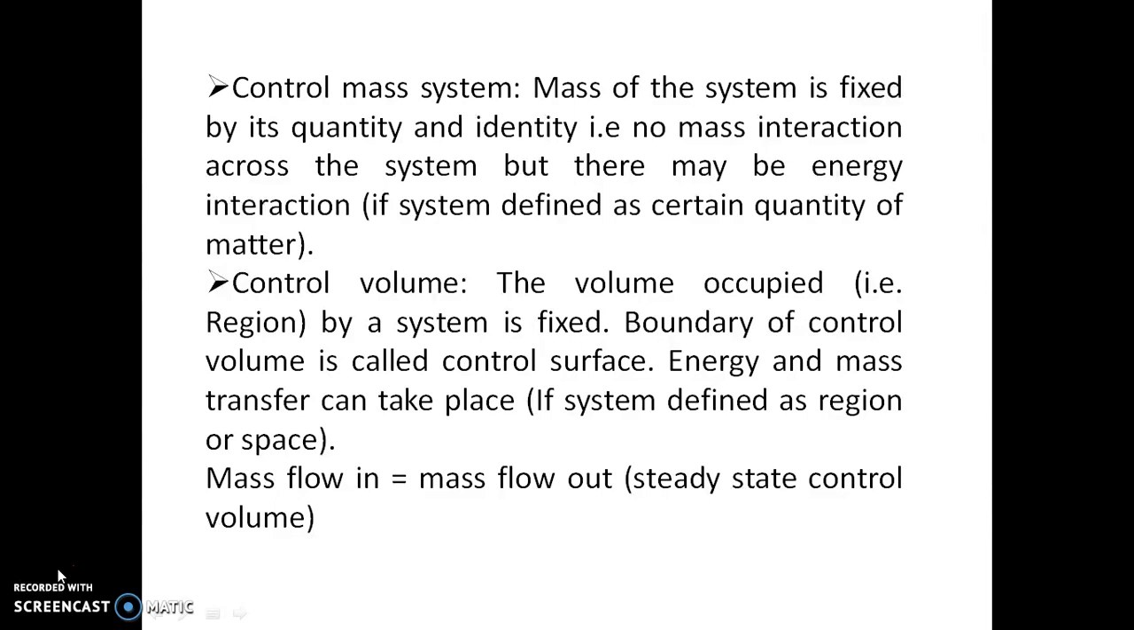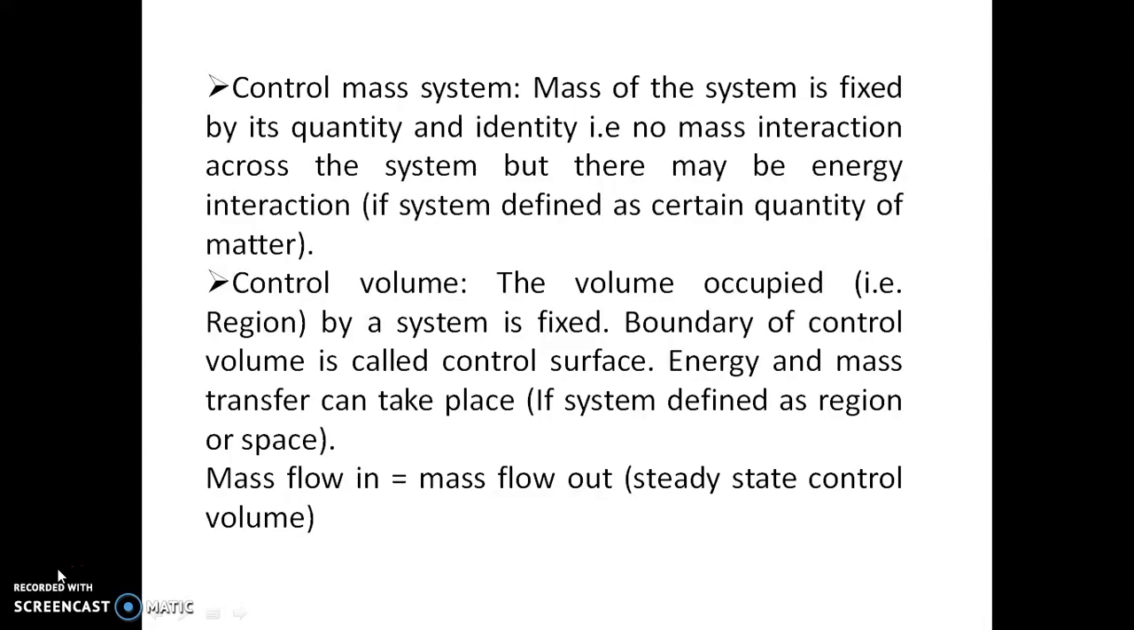And what is a control mass system? A control mass system is one where the mass of the system is fixed, in both quantity and identity. That is, no mass interaction across the system takes place, but there may be energy interaction. So in a control mass system, the mass and identity are fixed, meaning mass interaction cannot take place, whereas energy interaction can take place. The system is defined as a certain quantity of matter.